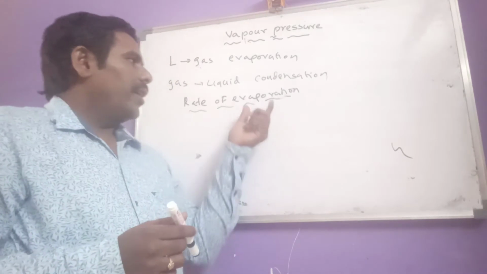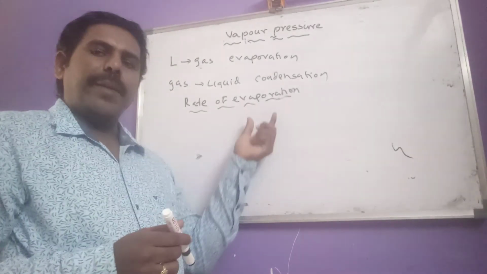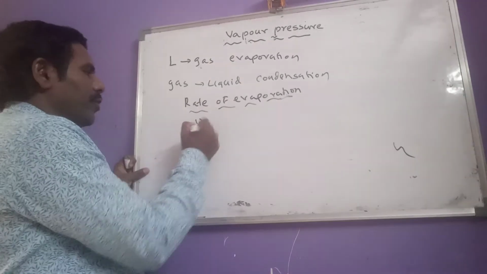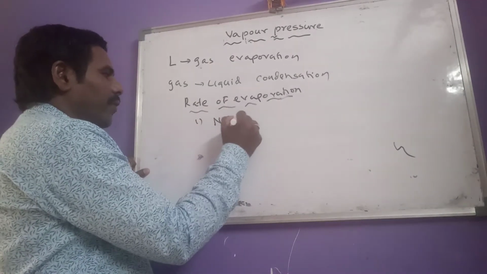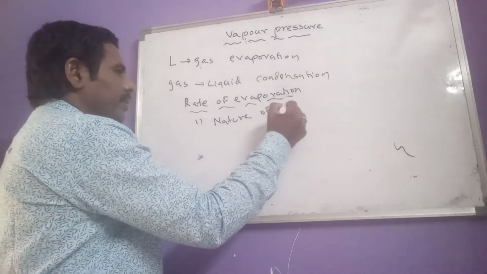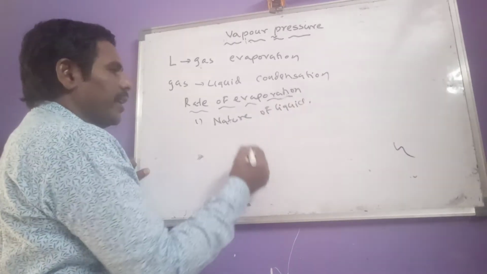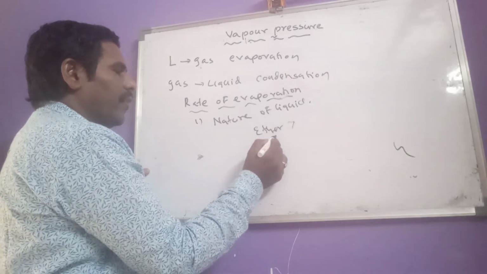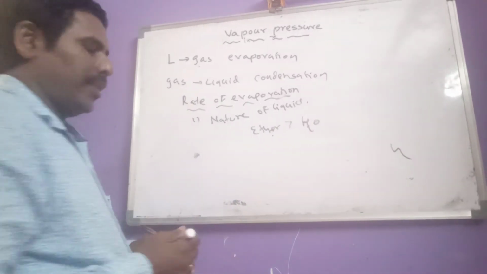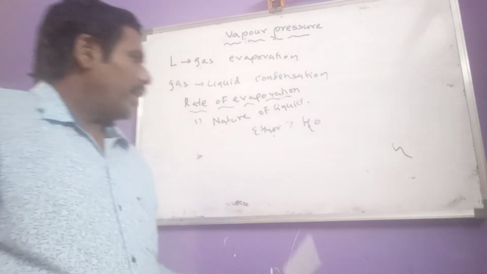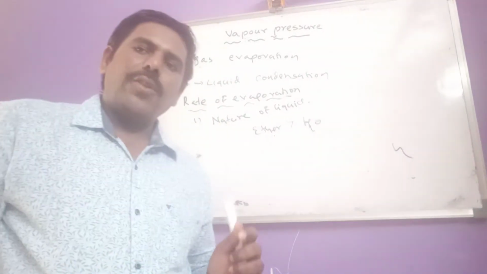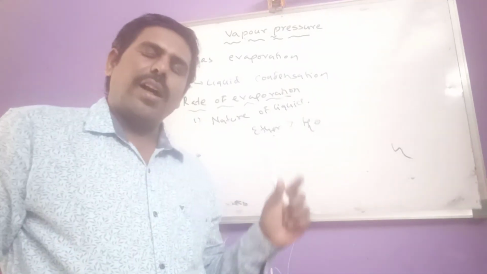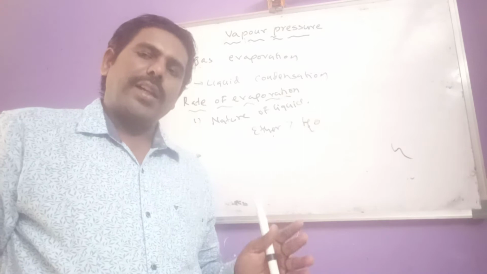Now here, rate of evaporation depends on, first, nature of the liquid. One example: ether has a higher rate of evaporation than water, because in ether weak van der Waals attractions are present, but in water strong hydrogen bonds are present.